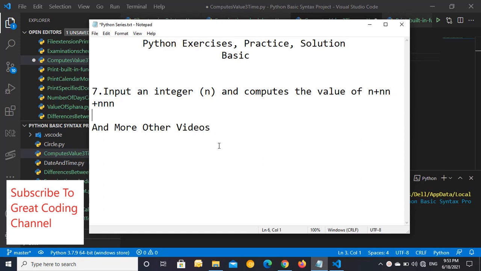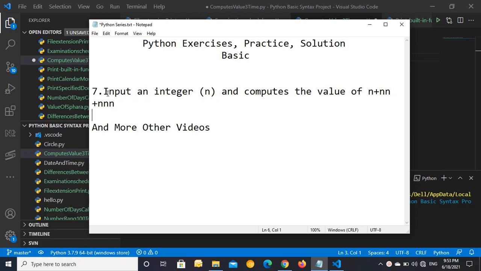So in this video I'm explaining how you can input an integer and compute the value of number 1, 2 numbers at the same time, and 3 numbers at the same time.